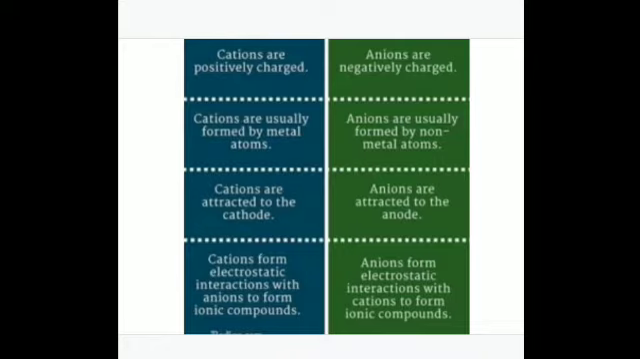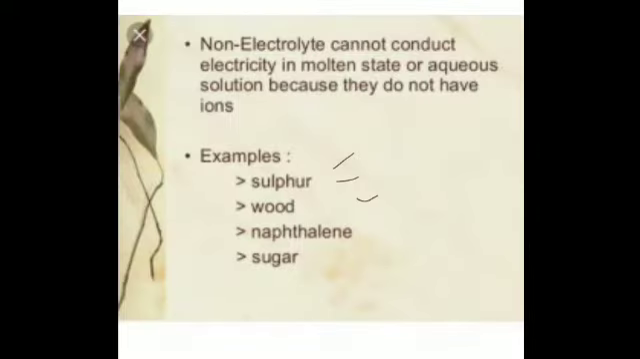Then I told you about the non-electrolytes. Non-electrolytes are chemical compounds that do not dissociate into ions when dissolved in a solvent, and they do not conduct electricity just because they do not dissociate into ions. Examples are sugar, glucose, urea, alcohol, sulfur, wood, naphthalene, and so on.